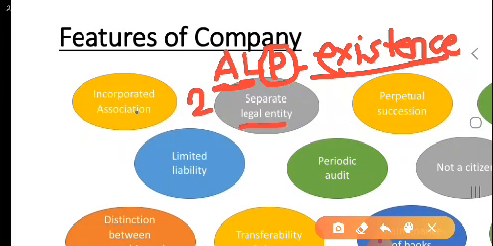Since it has a separate legal existence, it can contract, or it can sue or be sued. It means the company can make contracts in its name, or it can file a case against someone, or it can be sued, or the company can buy property. Whatever a natural person does, the company can also do. It means it enjoys legal existence.